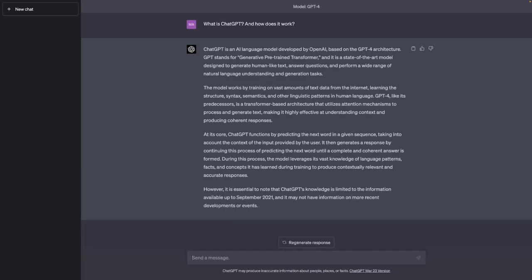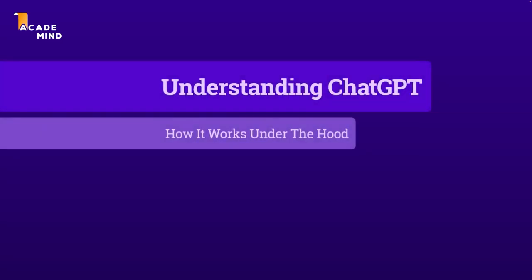But in order to get the most out of ChatGPT and in order to understand its capabilities and features, it is important to take a look behind the scenes and to understand how ChatGPT was created and how it works. And that's exactly what we're going to explore in this course section here. We are going to learn how ChatGPT was created and how it works under the hood. And we're therefore also going to learn what its features, its capabilities are, and also, of course, what its limitations are.